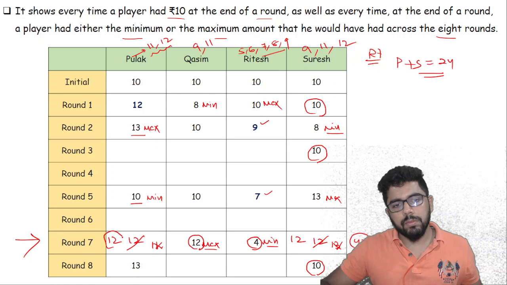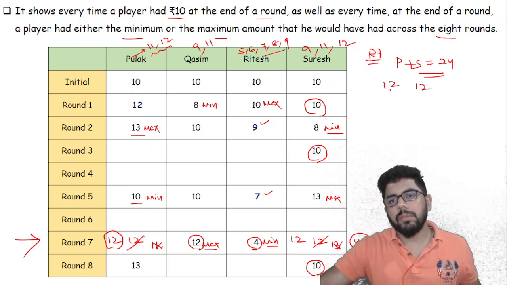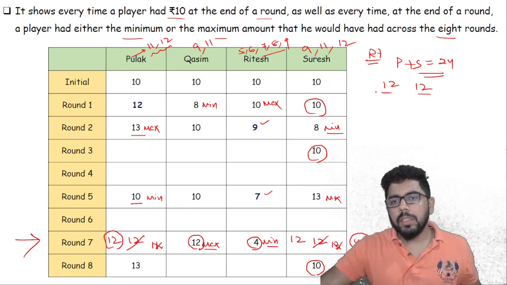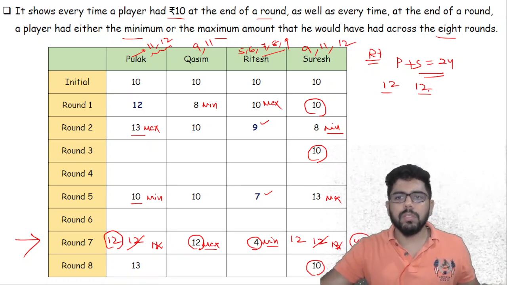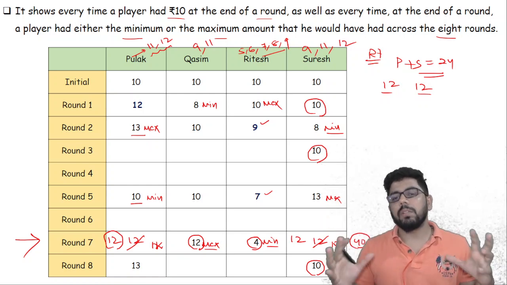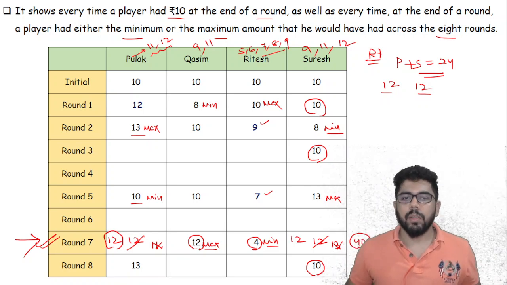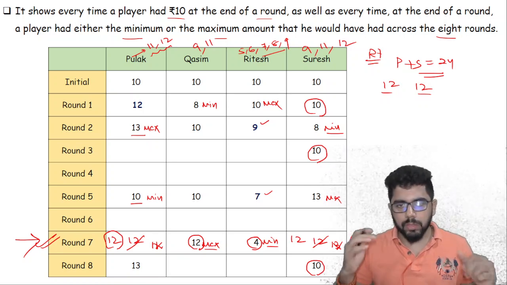So Pulak is 12. So that means I cannot decrease Suresh. If I'm giving 12, 12, no increase is possible here, and for Suresh also no increase is possible because Suresh's maximum is 13. So 12, 12 is the only possibility. So round 7 is also done. By that logic, we got the scores for round 7 as well.